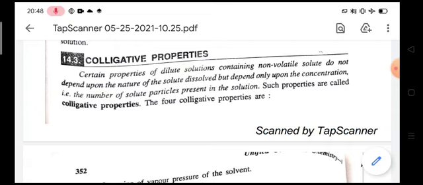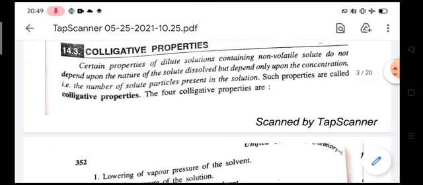First one is concentrated solutions. Second one is dilute solutions.